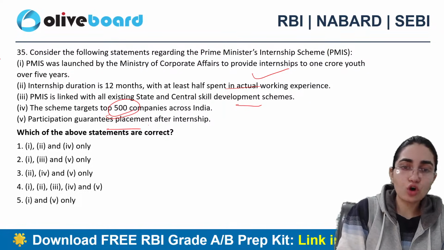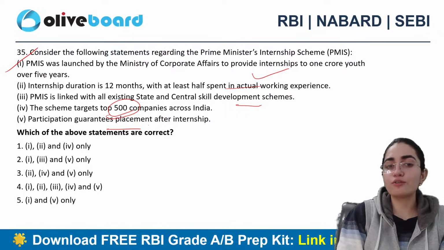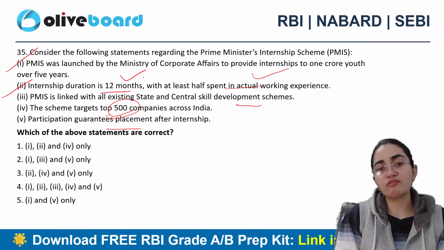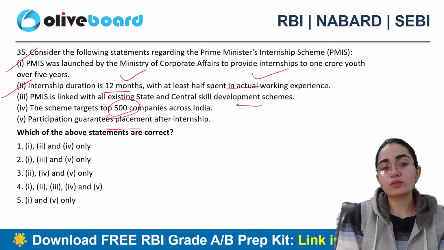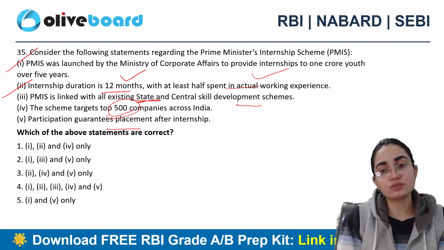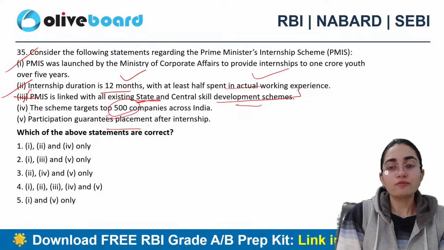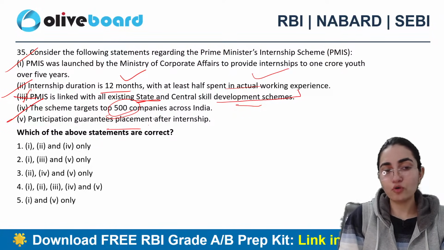Exactly. First is correct. It is launched by the Ministry of Corporate Affairs. Second is also correct. The duration is of course 12 months only. Third is not the correct one here, because this says that it is linked with the existing state as well as central development schemes, right? So this is the incorrect one here. Fourth is the correct.